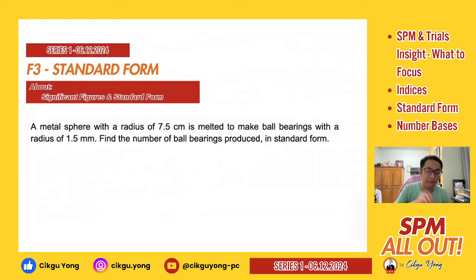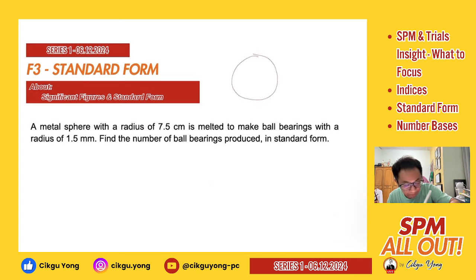Under cm and mm. So you have a metal sphere with a radius of 7.5 cm. Then you need to make ball bearings with a radius of 1.5 mm. Okay, this is a smaller ball bearing.